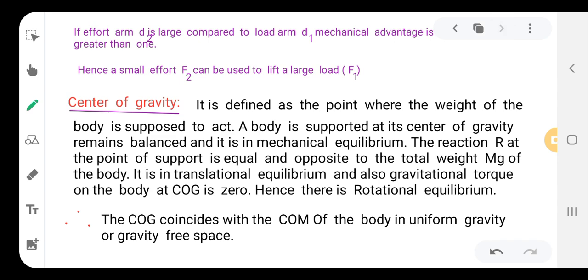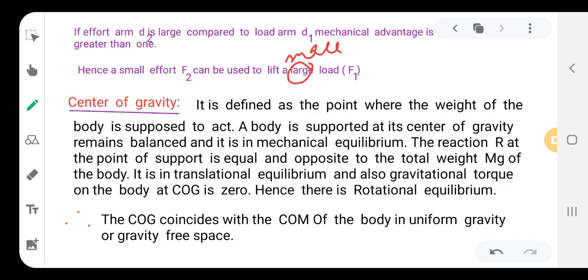If effort arm D2 is large compared to load arm D1, then the mechanical advantage will be high, that is greater than 1. Hence a small effort F2 can be used to lift a load F1. Sorry, it is not a large load, it is a small load.